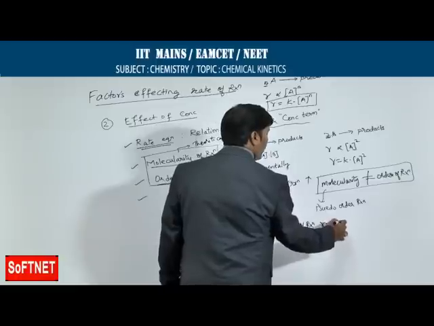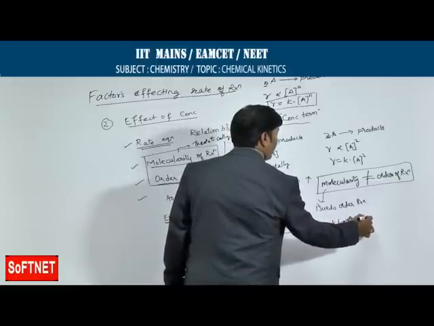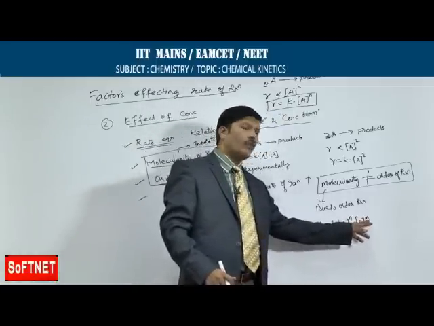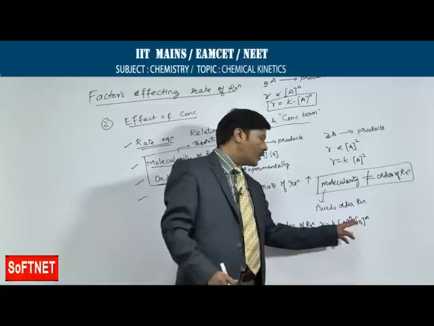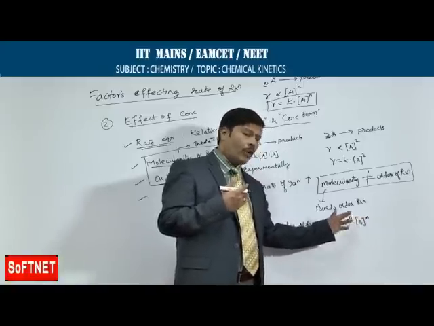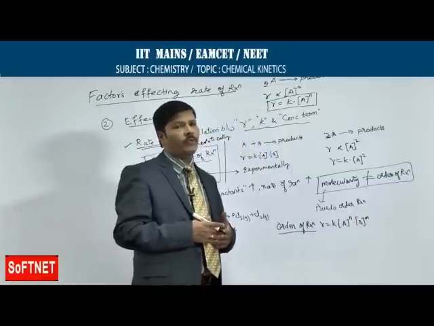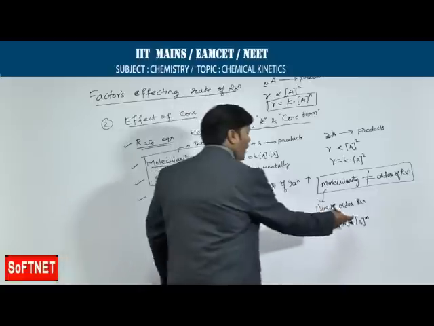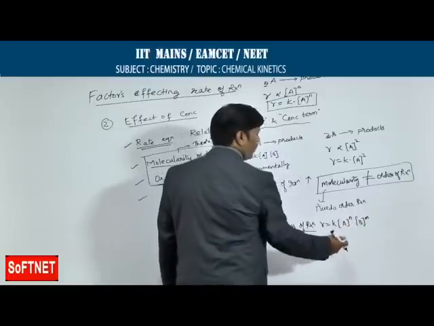R is equal to K into concentration of A to the power of n into concentration of B to the power of m, where n and m are the powers of the concentration terms. n is the order of A and m is the order of B. Depending upon the given data you substitute values, evaluate n and m, and then calculate the order of reaction. So n and m represent the order with respect to the concentration of A and of B.